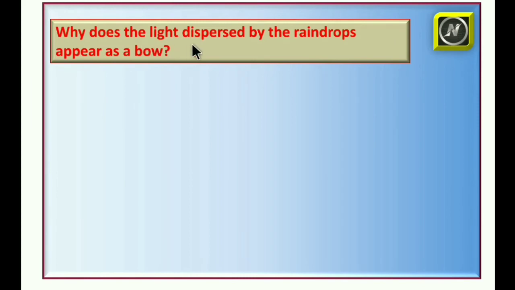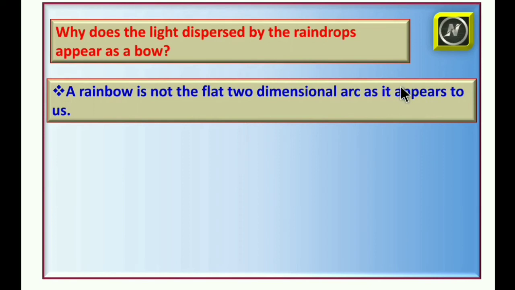Why does the light dispersed by the raindrops appear as a bow? A rainbow is not a flat two-dimensional arc as it appears to us. Actually, we see the rainbow as a two-dimensional arc, but it is not like that.